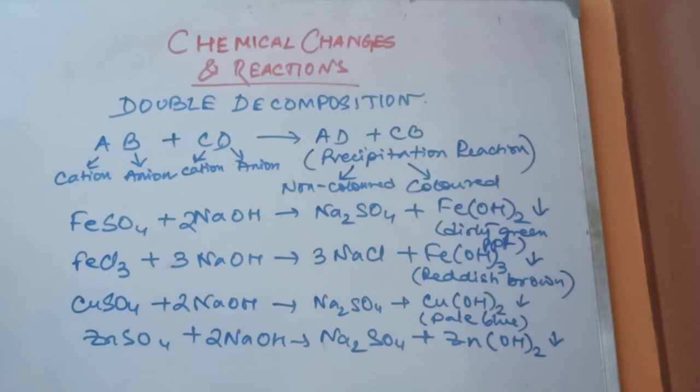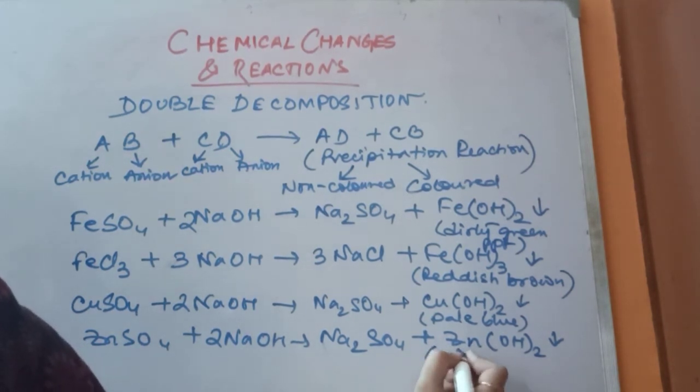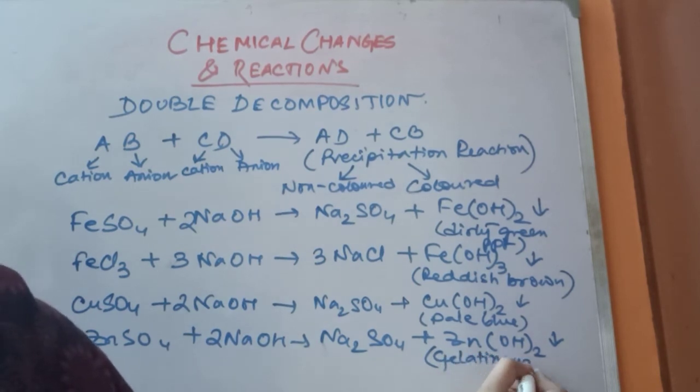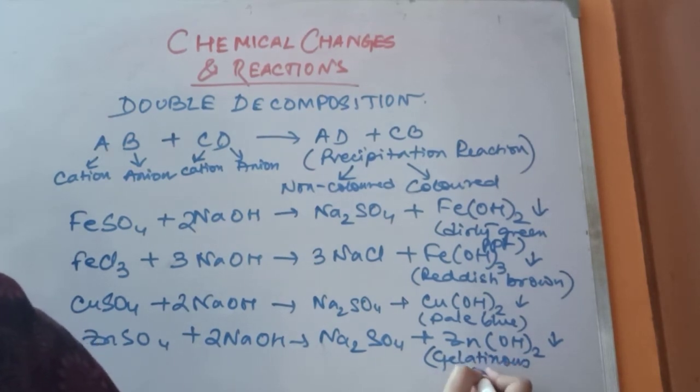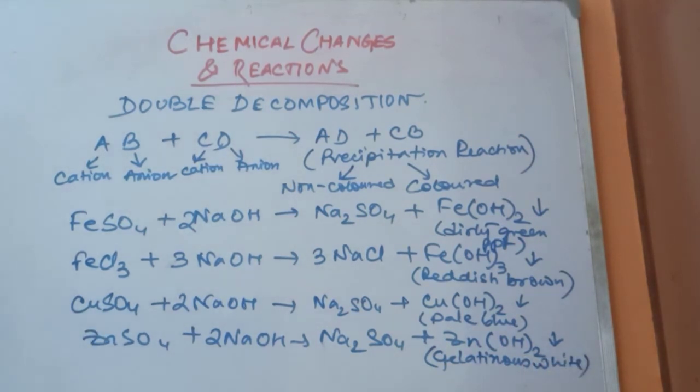Now the zinc hydroxide precipitate is also white. Remember, zinc hydroxide precipitate is also white, but the texture of that precipitate is gelatinous. So you can differentiate it from the normal white precipitate. It is gelatinous white in color. The texture of the precipitate is different.